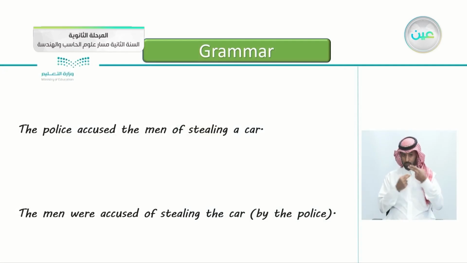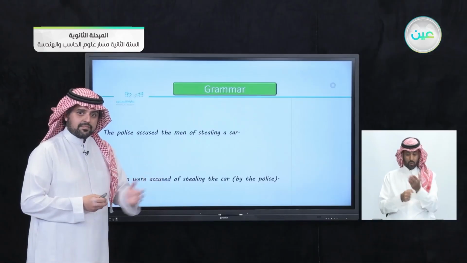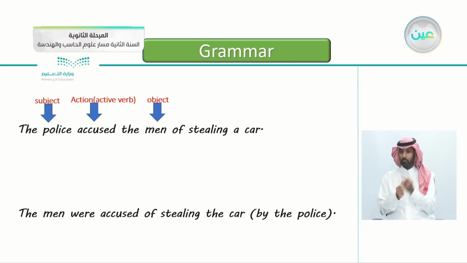In the beginning here, you see two sentences. The first one: the police accused the men of stealing a car. Can you pinpoint here the subject, the verb, and the object? Okay, let's see them together. The subject here is the police. The action here, or the verb, is accused, and the object is the men.